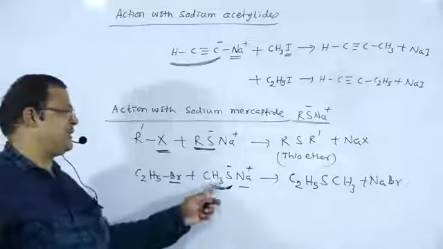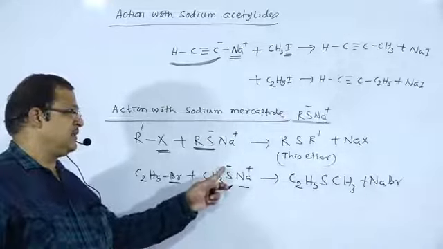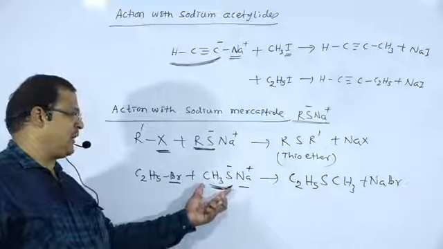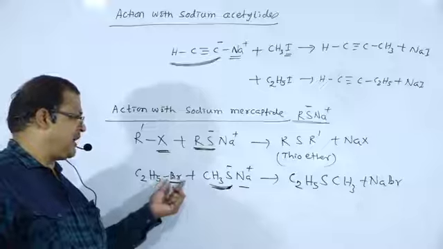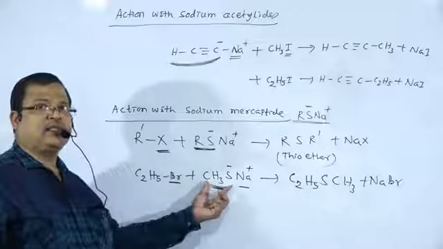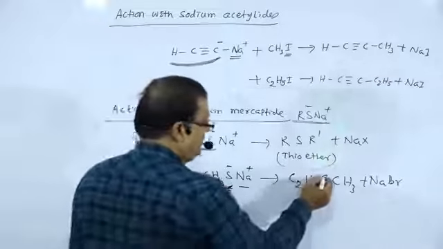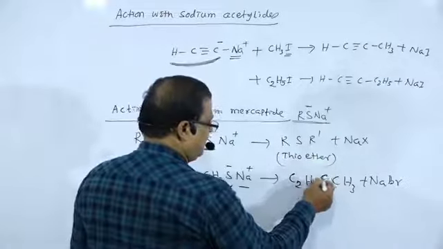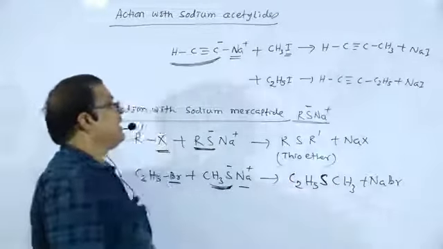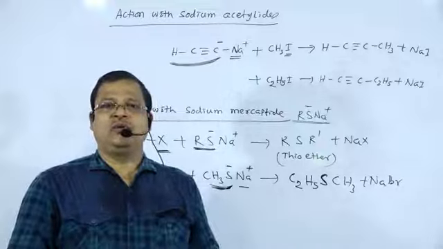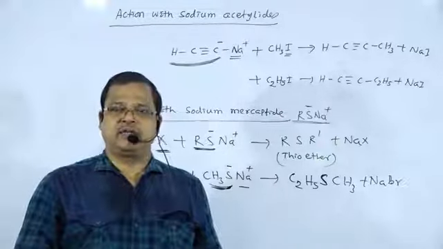The nucleophile is CH3S minus. So this is CH3S minus, this is the nucleophile. The bromine part will get replaced by the nucleophile CH3S minus. Therefore, there is the formation of thioether. So this is regarding the nucleophilic substitution reactions. Already we have given certain examples of this kind.